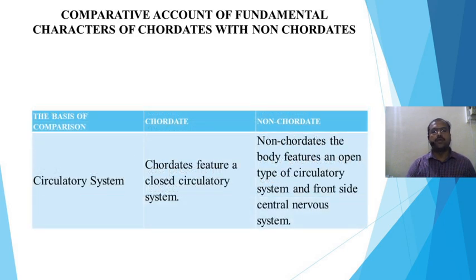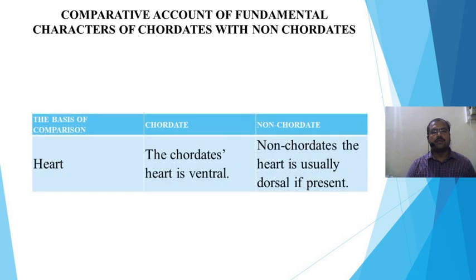About the circulatory system, in chordates a closed circulatory system is present, that is, blood flows through closed tubes. In non-chordates, they have an open type of circulatory system. About the heart, chordates have a heart which is ventral in position, but in a non-chordate the heart is usually dorsal if present.